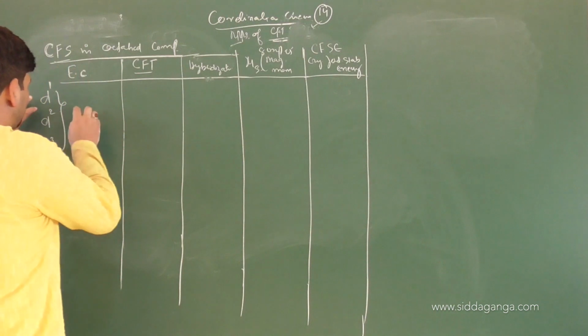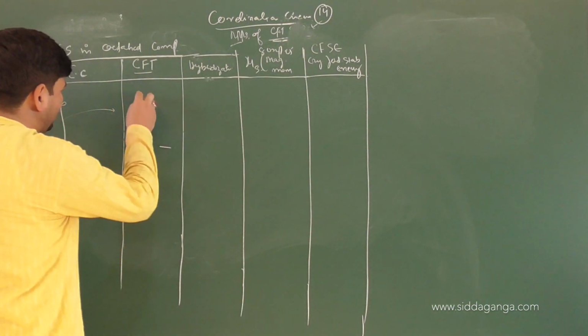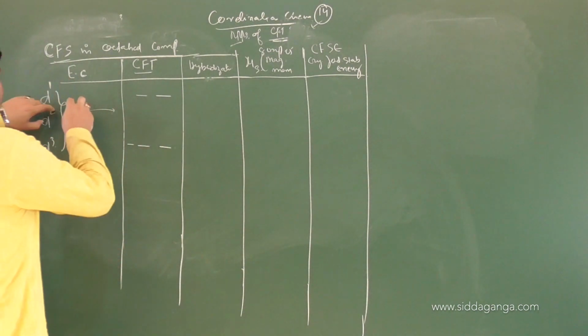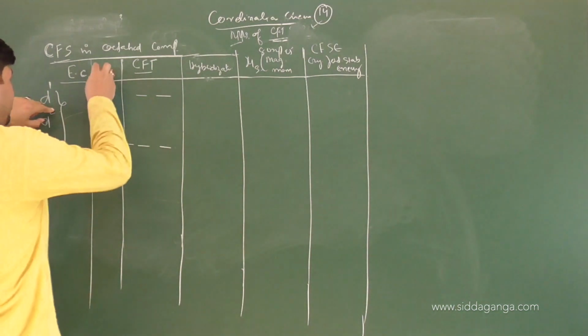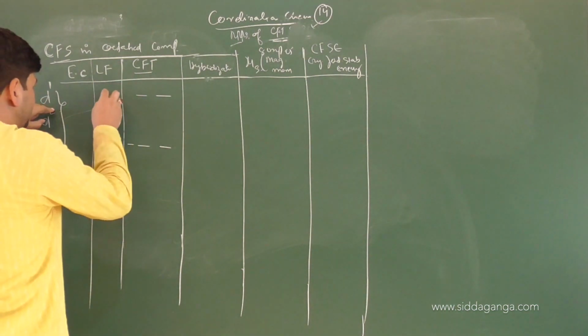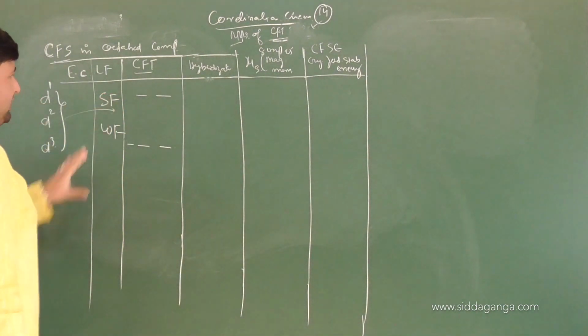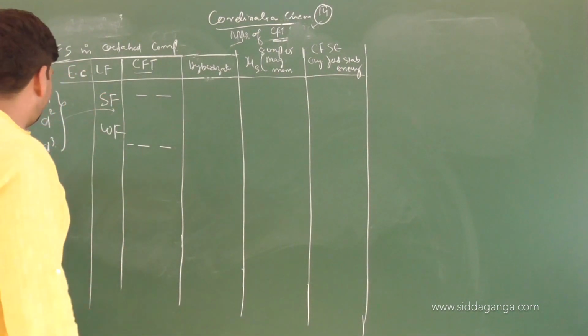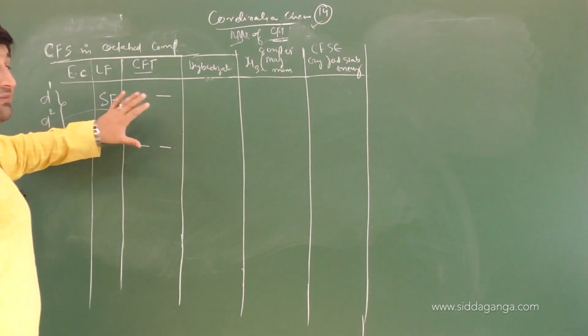According to the crystal field approach, for all three the same will apply. So we will have the T2G set and the EG set. Whether the ligand field given to you is strong field ligand or weak field ligand, any of the two, it doesn't matter. Till D1, D2, D3 configuration, the electronic arrangement will remain the same.